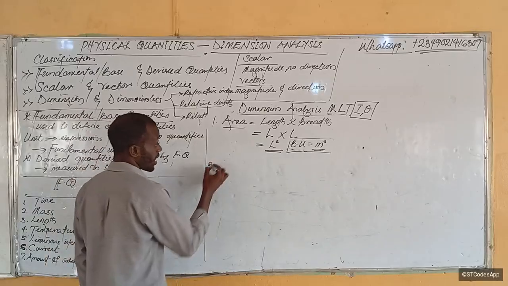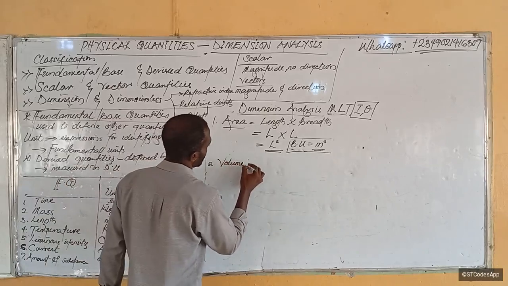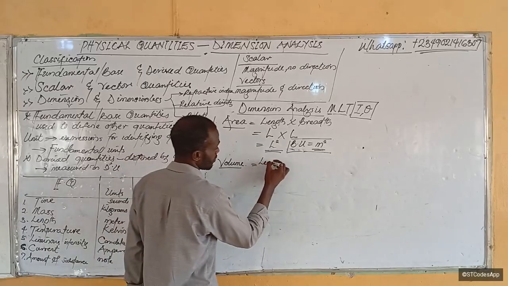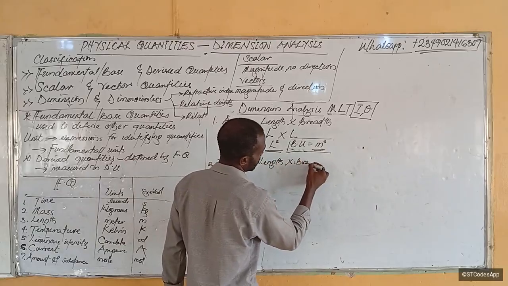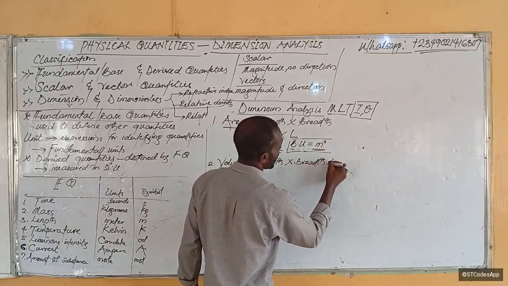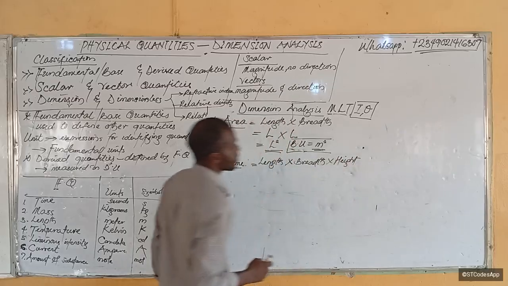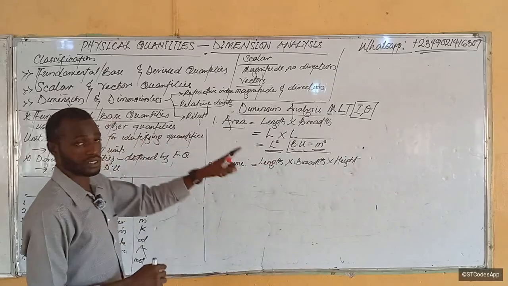Now let's analyze another very simple one, which is volume. What is volume? What's the formula for volume? Length times the breadth of a solid object times the height of the solid object. Make sense? So now we are going to try to reduce these three again to MLT.